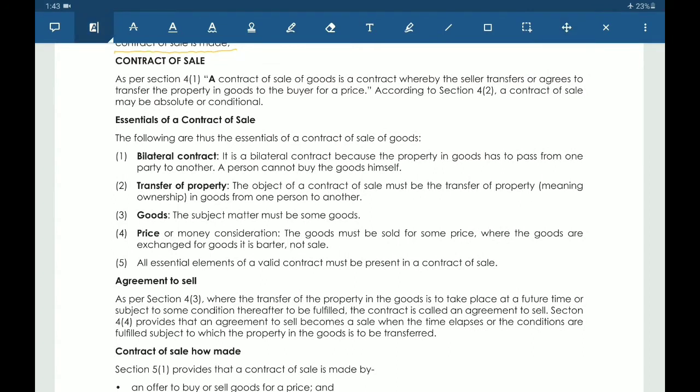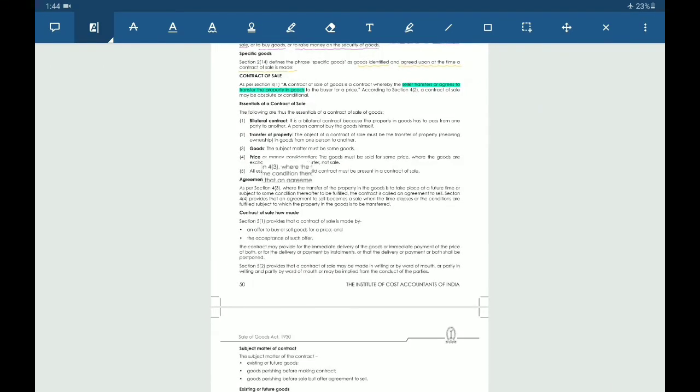Contract of sale. A contract of sale of goods is a contract whereby the seller transfers or agrees to transfer the property in goods to the buyer for a price.